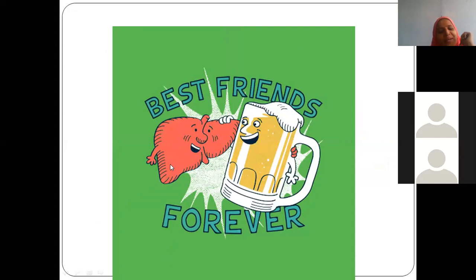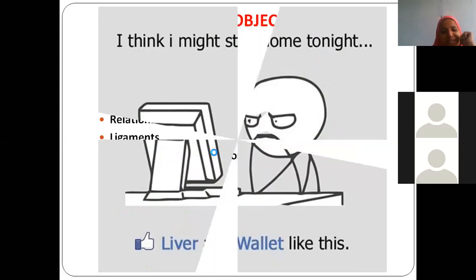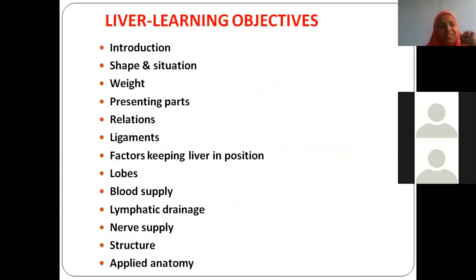There are so many comedies based on alcohol and liver. They are generally considered as best friends forever. That means alcohol generally damages the liver. One more quote I have kept: liver and wallet are like this. That means what? Of course, now everybody is on lockdown. So if you want to prevent all waste of money, then you should avoid alcohol. That is the meaning. Okay, that is enough.